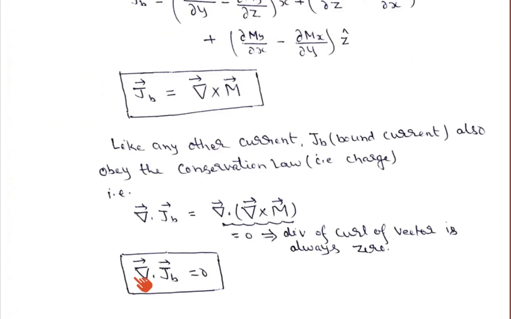The surface current KB will be equal to M cross n unit vector. But if the material is non-uniformly magnetized, then the internal currents no longer cancel out, and we get a net volume bound current density within the material, equal to del cross M. I have derived the formula for the volume bound current density, that is del cross M.